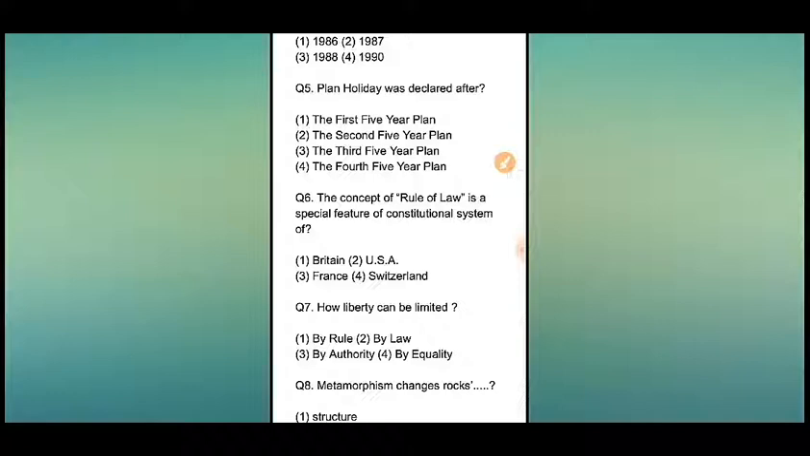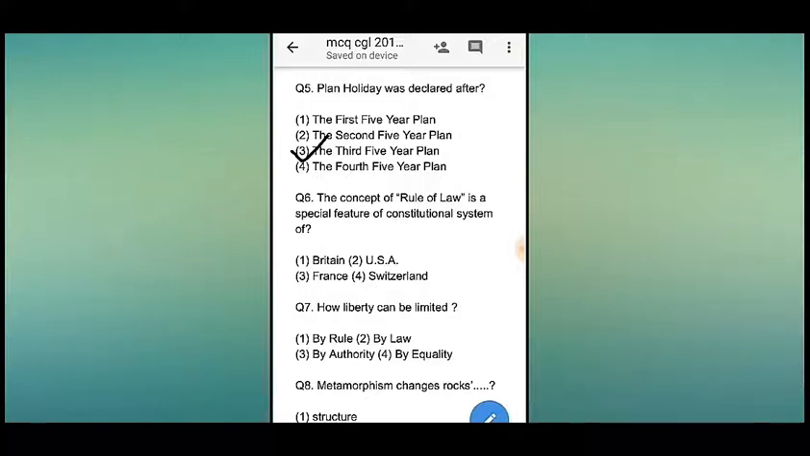Now question number 5. Plan holiday was declared after dash. 4 options here. Which 5-year plan it is asked, in which 5-year plan? Number 1, the first 5-year plan. Number 2, the second 5-year plan. Number 3, the third 5-year plan. And number 4, the fourth 5-year plan. So the answer will be number 3, that means the third 5-year plan. Plan holiday was declared after the third 5-year plan.